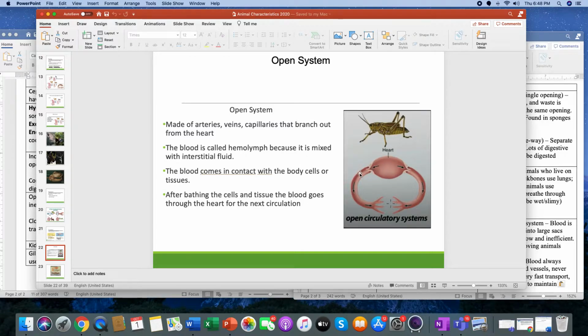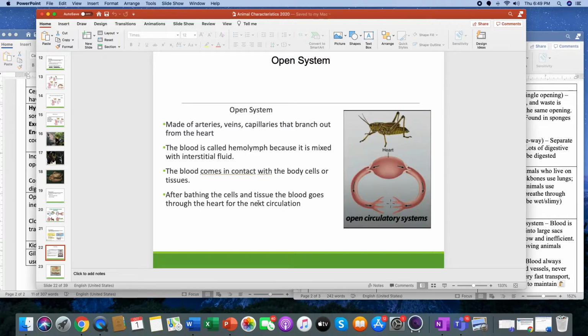So what happens when the heart pumps? The heart pumps, it swings this fluid around, and it goes into these muscles, like I said. It kind of just sits there and gets soaked up by everything, and eventually it'll get saturated, and then it'll make its way back to the heart. The blood comes in contact with body cells and tissues. After bathing the cells and tissues, the blood goes through the heart for the next circulation. Like I said, it just sits there and soaks it up.